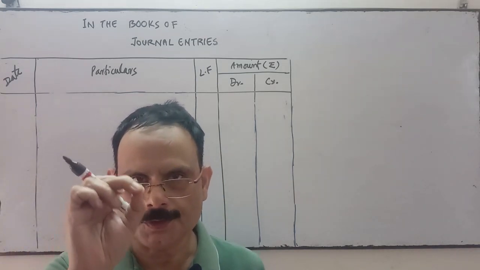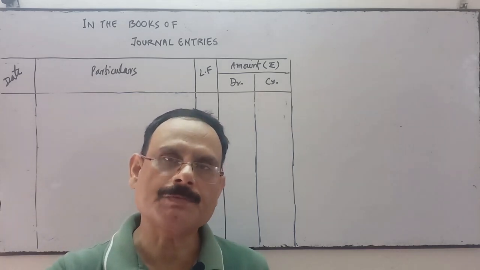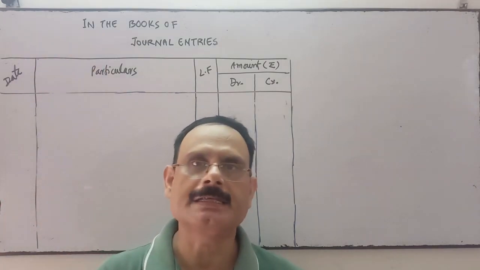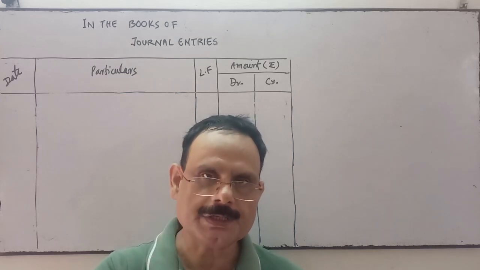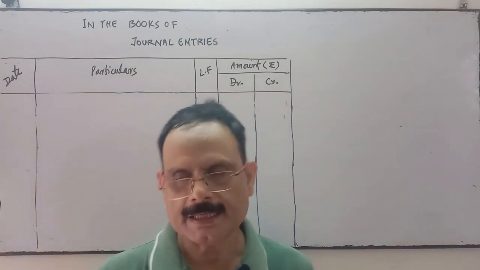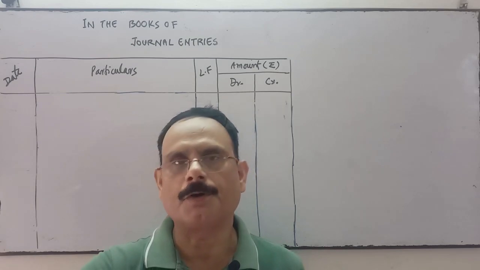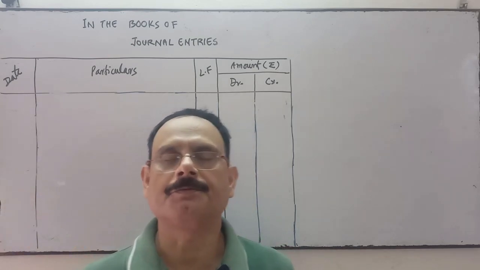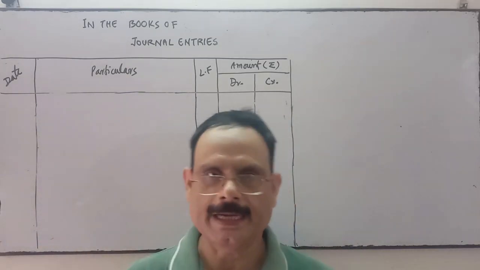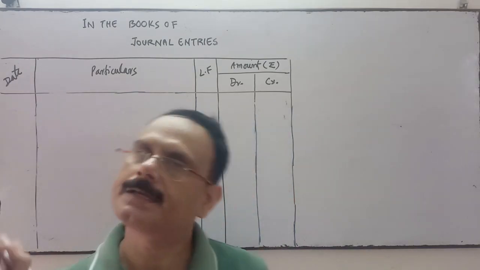When the previous year's balances of assets and liabilities are carried forward on the first day of the next accounting year, that entry is called the opening entry. So all asset accounts will be debited, and all liabilities will be credited.